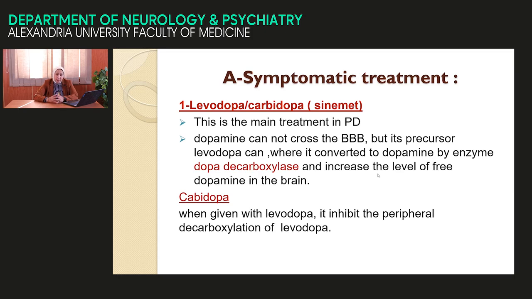The dopa decarboxylase enzyme is also present in the peripheral circulation, so it may convert the levodopa before it reaches the brain. So we give a combination of levodopa and carbidopa. Levodopa is a precursor of dopamine, and carbidopa blocks the peripheral decarboxylation of the levodopa.